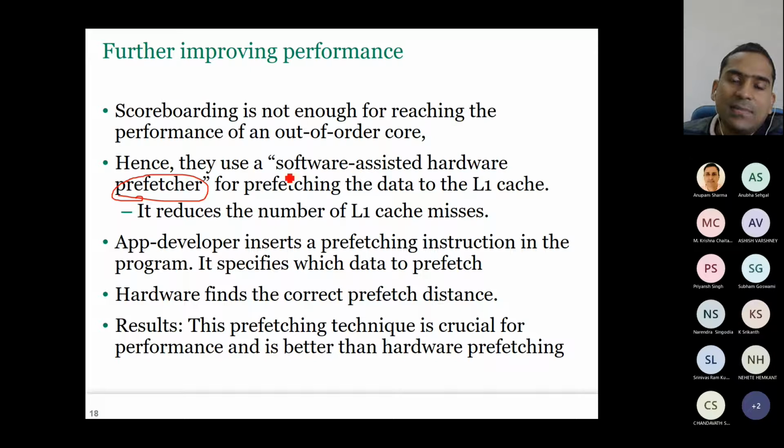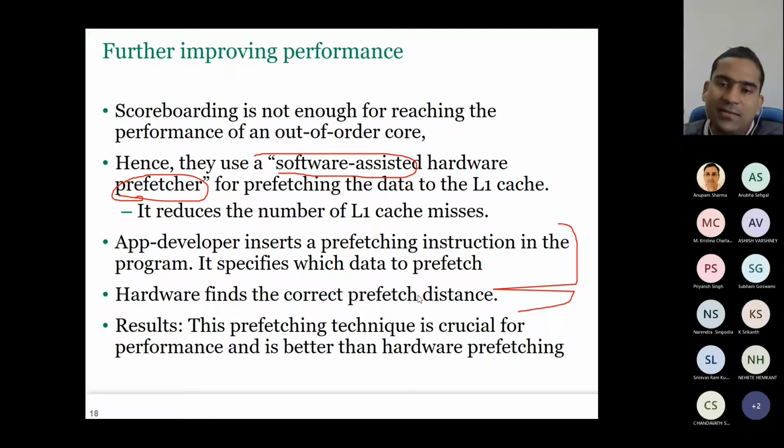Okay, by using software-assisted hardware prefetching. So they have shown, again, I'm not going into more details of how to do that, but I hope you understand the term prefetching. Prefetching means that even before some data is requested, just a minute, let me complete the last question. Prefetching means that when the core needs the data, it will ask for the data. But sometimes you know that in future I will need that data. So before itself, you issue the access and you fetch the data and keep it.